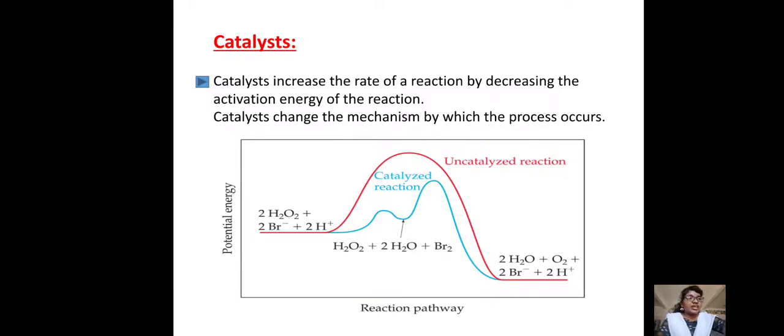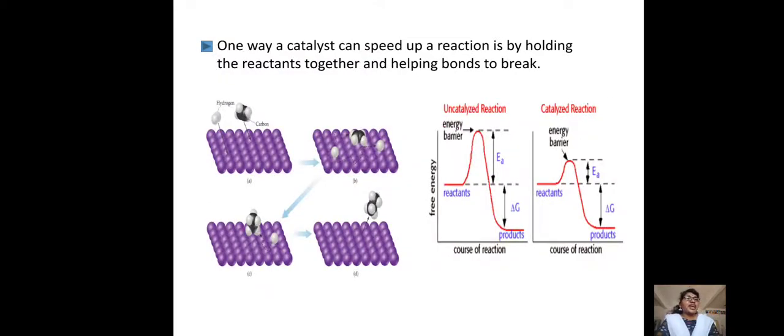Okay, and here is the graph. You can see the above one is the uncatalyzed reaction and the below one is the catalyzed reaction. See the graph, in the uncatalyzed reaction, the activation energy is as it is in the left graph, and see the right graph, the catalyzed reaction, the activation energy is decreased. And see the action of the catalyst.